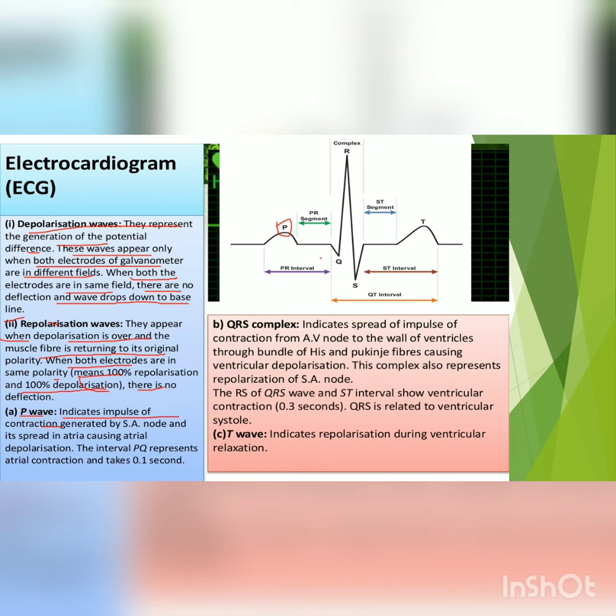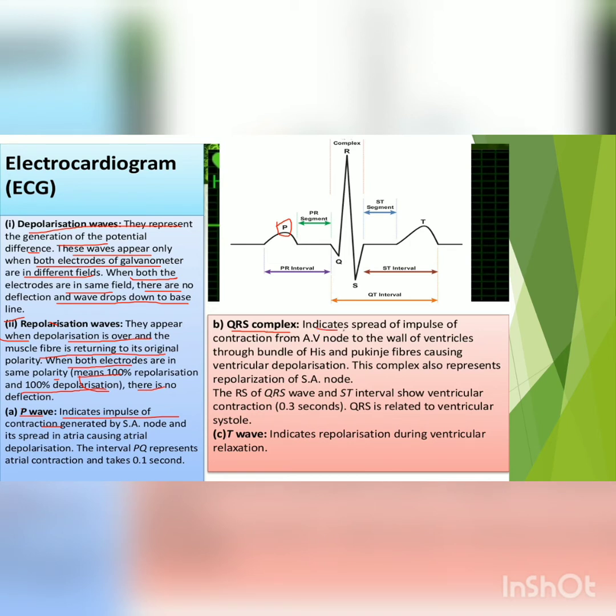So the P wave is a small upward wave representing the electrical excitation, which we call depolarization, of the atria, leading to the contraction of atria. Now the QRS complex. The QRS complex indicates the depolarization of the ventricles, which initiates the ventricular contraction. So here P is showing auricular contraction, and QRS is showing the ventricular